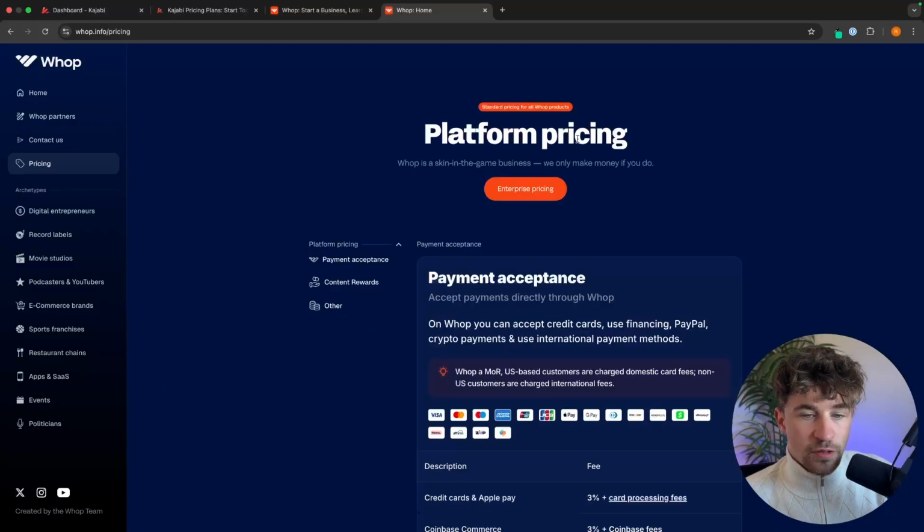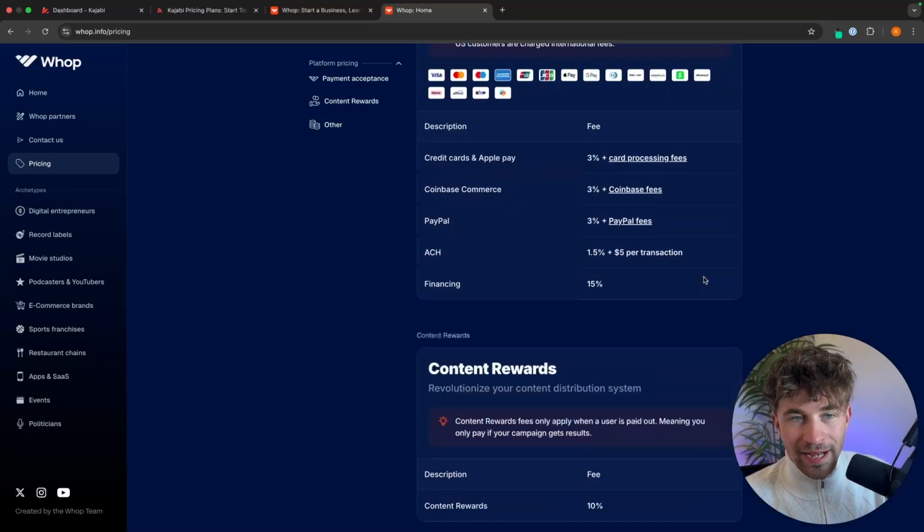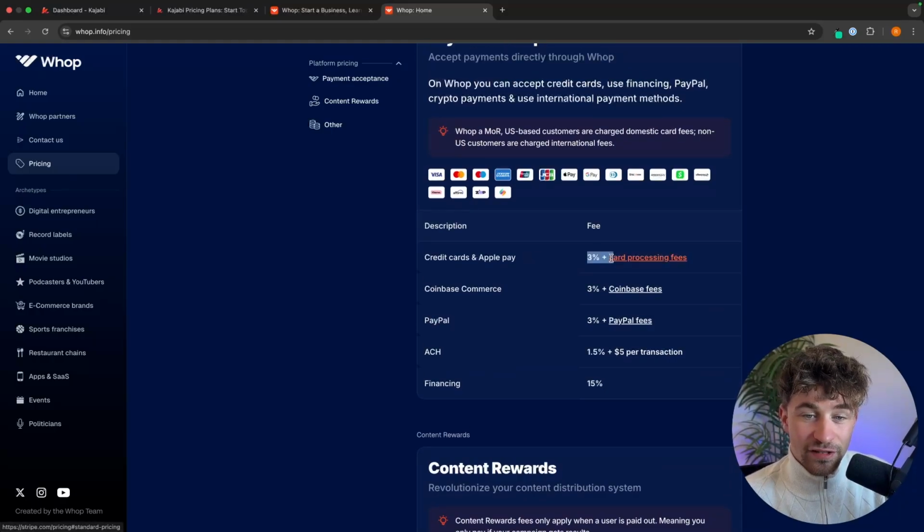Now, if we go into the Whop pricing right here, we can see that this is 3% plus card processing fees. So Whop take a 3% fee. And then there are also card processing fees on top of this. Now, it can be a little bit more expensive than just the 3% right here.